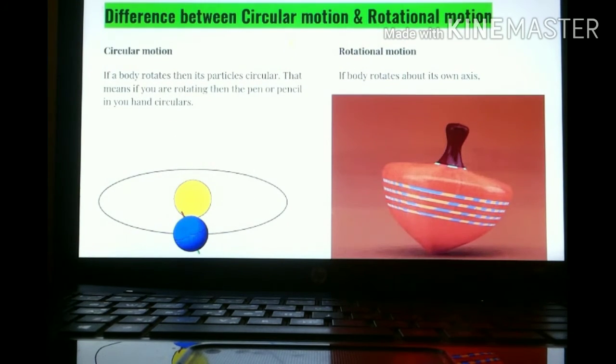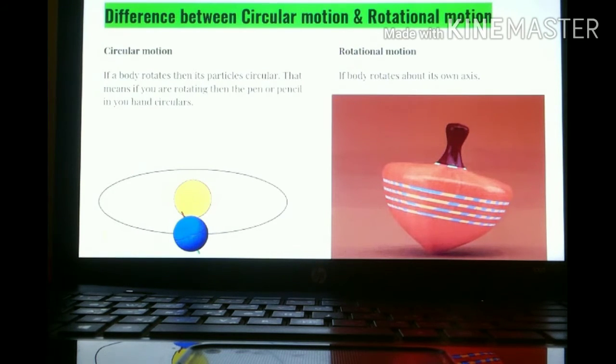Difference between circular motion and rotational motion. These are also part of your textbook questions. Circular motion: whenever the object is moving in a circular manner, it is called circular motion.